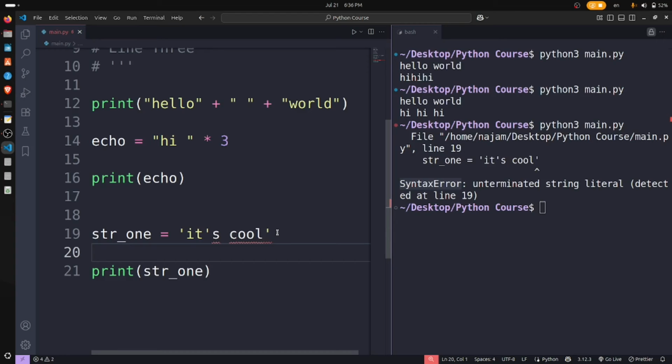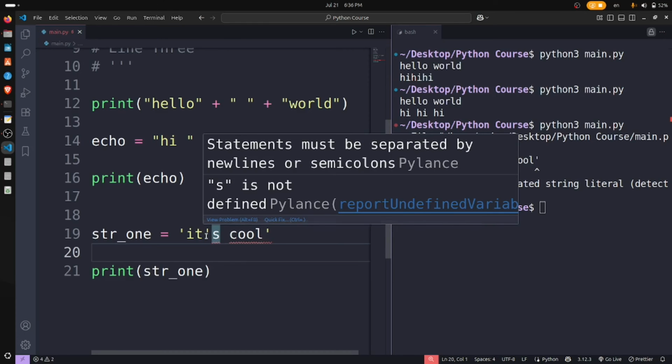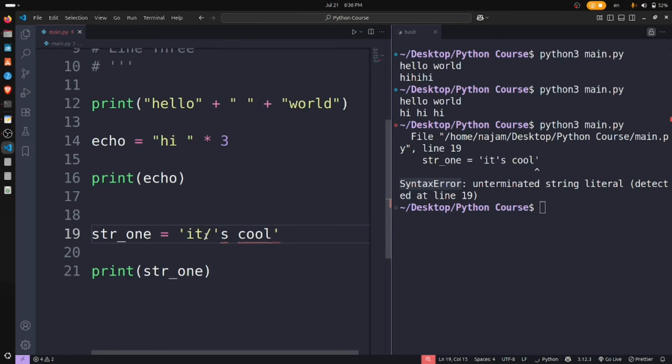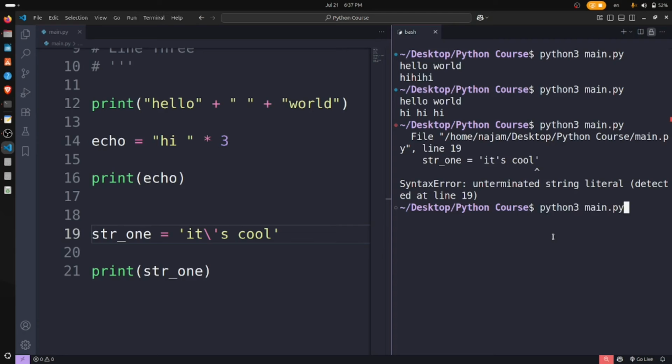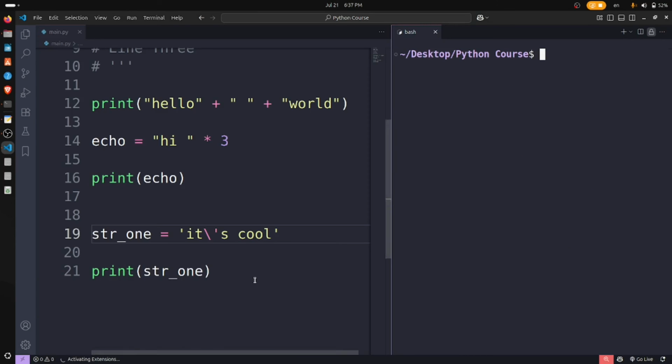We have a very great solution here. When we have this, we just want to add a backslash. Backslash means when anything comes after the backslash, it means something special in Python. When we print it, it is cool, it has become very nice. Our sentence has become complete.